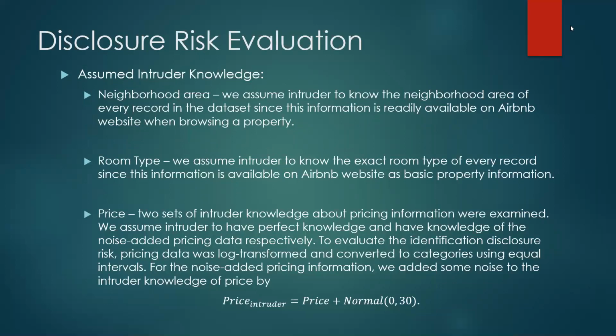I measured the identification disclosure risk, and I assume the intruder knows the exact neighborhood area and room type of a property. When it comes to pricing, I had 2 sets of intruder knowledge. One is that they have perfect knowledge, they know exactly how much a property is listed for on the website. The second assumption is that they don't, since the price fluctuates regularly on the Airbnb website; they don't have the exact knowledge, but their knowledge is noise added.